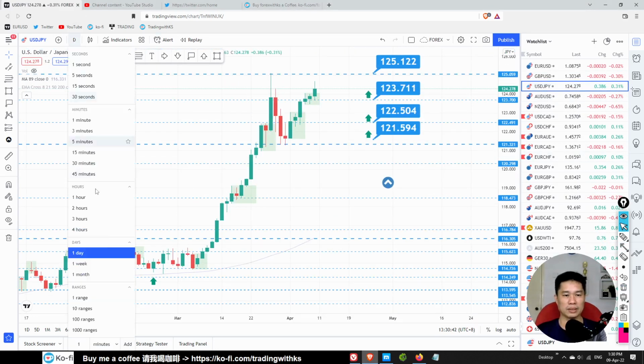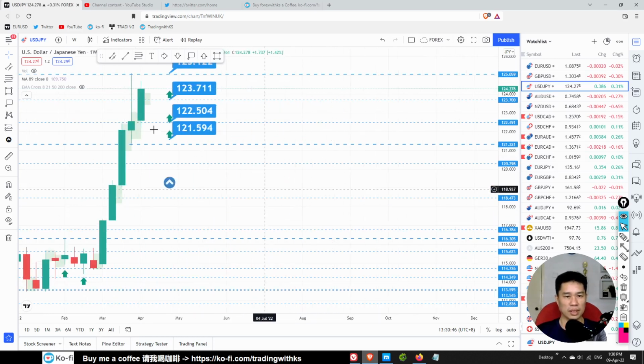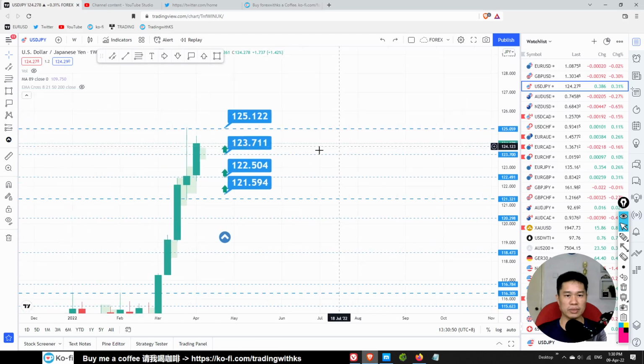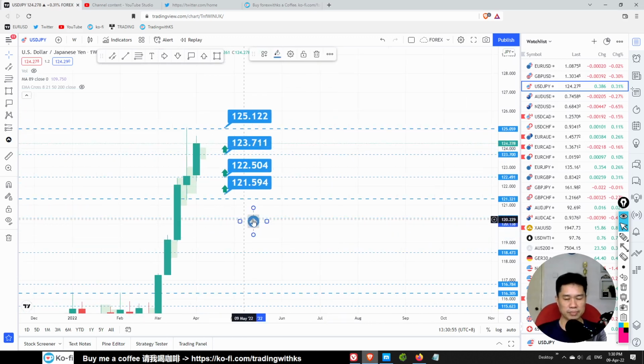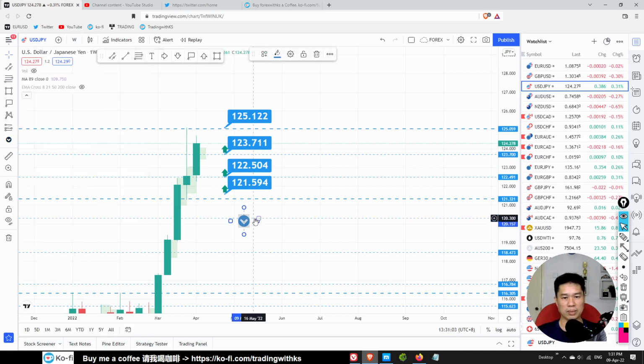USD JPY. Look at the weekly. On the weekly we got a pin bar here, but there's still a retracement. In the long term, probably I will label it as weak because of this pin bar, so for sell.